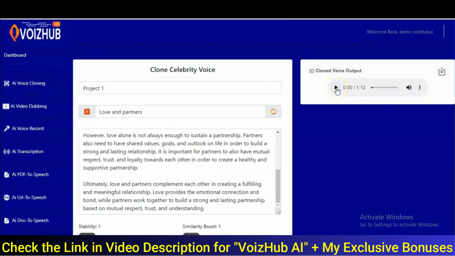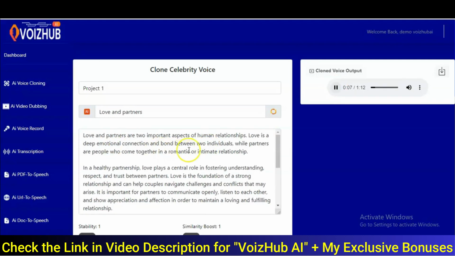Then you can play it right here. Love and partners are two important aspects of human relationships. Love is a deep emotional connection and bond between two individuals, while partners are people who come together in a romantic or intimate relationship.